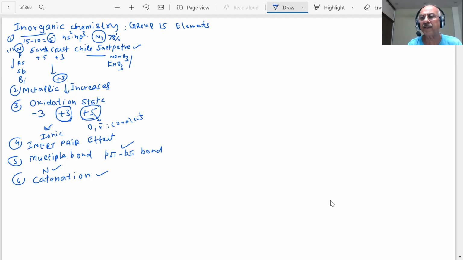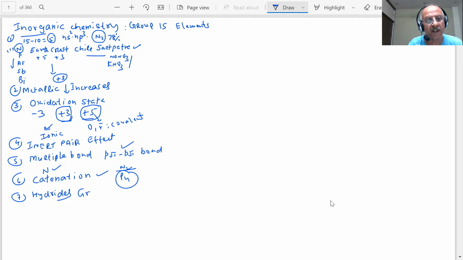Why will they form bonds with themselves, students? If the bond is stable, then they can form. If the bond is not stable, they cannot form. It is clear. So which will show catenation? You have N2 but P4. So what is happening here? Catenation is shown, students.